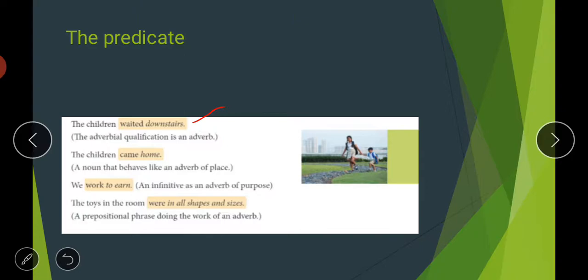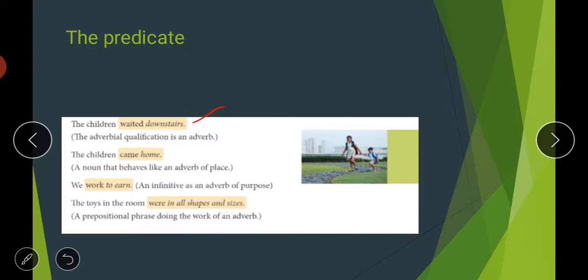Then, the children came home. Again, the children is your subject and came home is the predicate, with a noun that behaves like an adverb of place. Home is a noun, but you can say it is like an adverb of place. It is playing the role of an adverb of place because it is describing where the children came. So they came home.